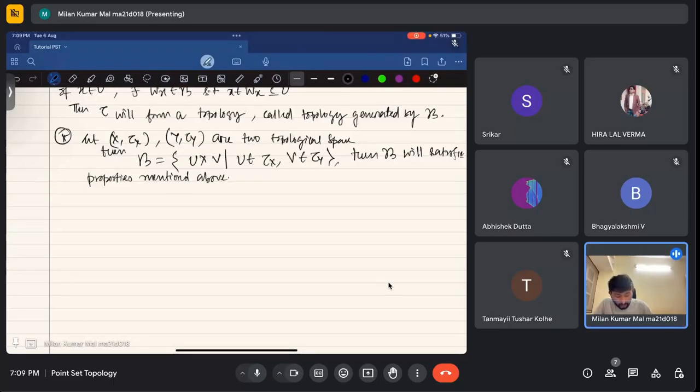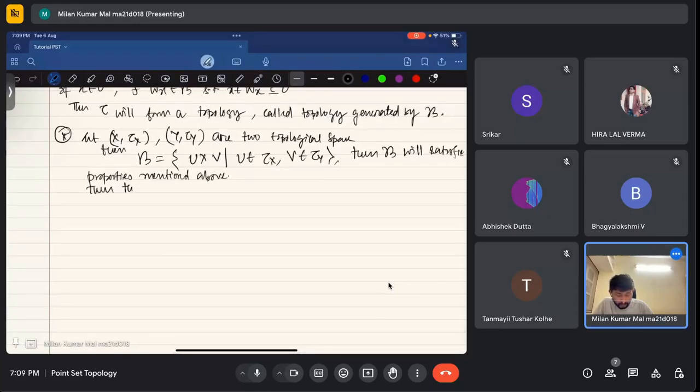Then the topology generated by beta is called the product topology.